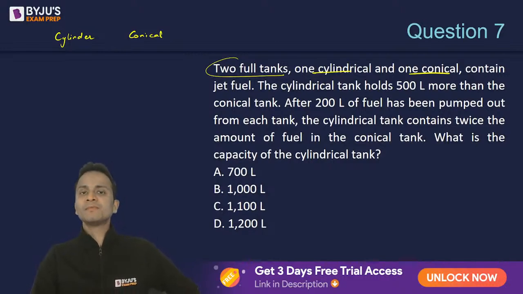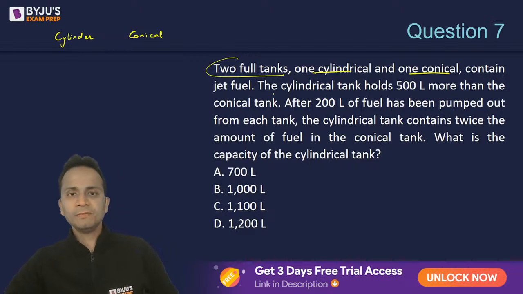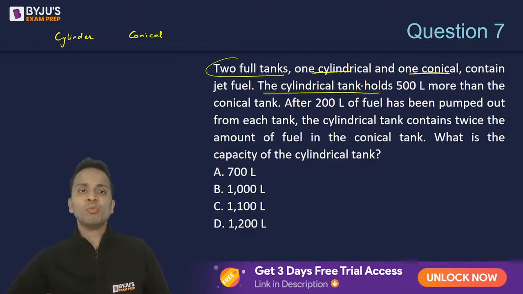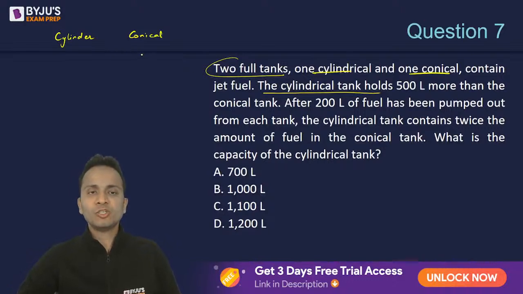Shall we look at it? Okay, so the first line: the cylindrical tank holds 500 liters more than the conical. So let's say the total amount of fuel in the conical tank is X liters. So in the cylindrical tank, it will be X plus 500.